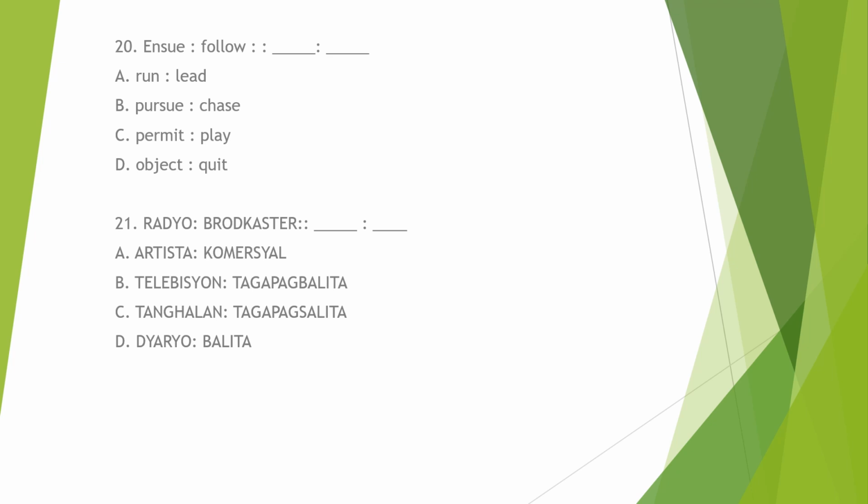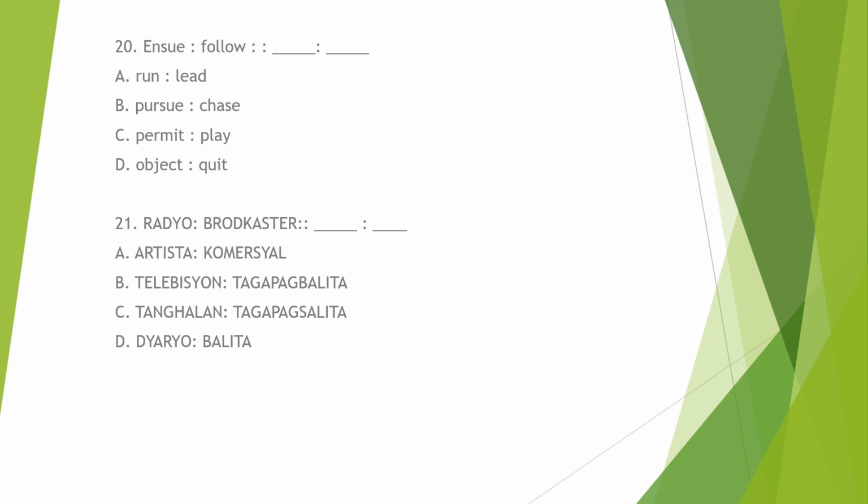Number 20. Ensue is to follow. Okay, so from the given analogy, what do you think is our answer? In the analogy ensue is to follow, the relationship between the words is that ensue is a synonym for follow.